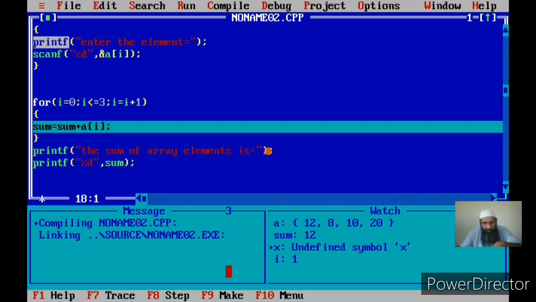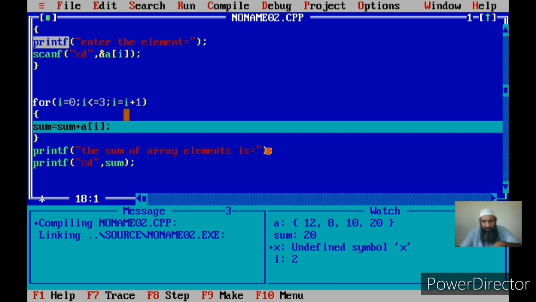Yes, condition is true. Now I is referring to A of 1, that is the second element. Second element is 8. The value already stored in sum is 12. Now 8 plus 12 will be how much? It will be 20. Okay, 20. Then again I is incremented, because the loop's logic I have already explained.